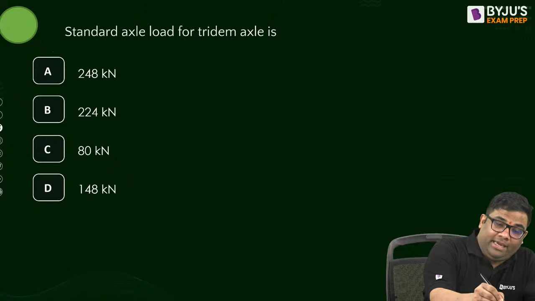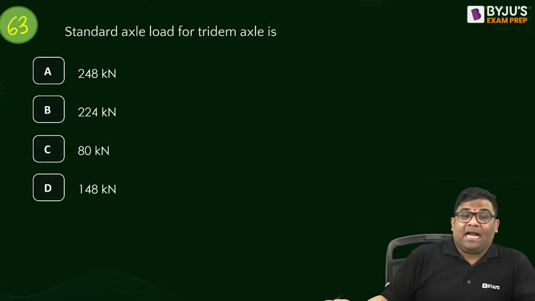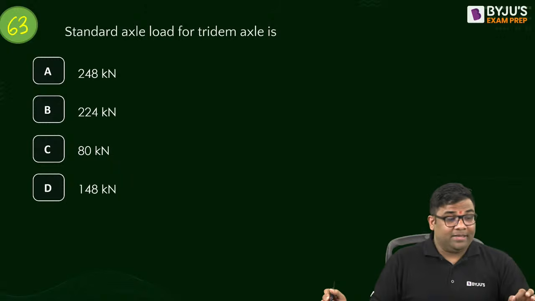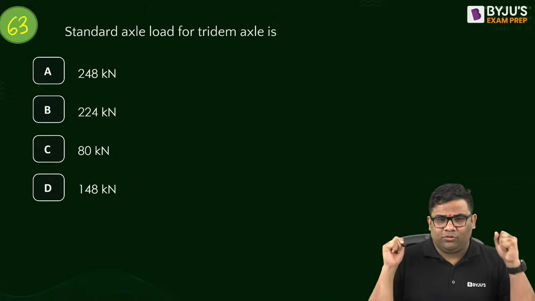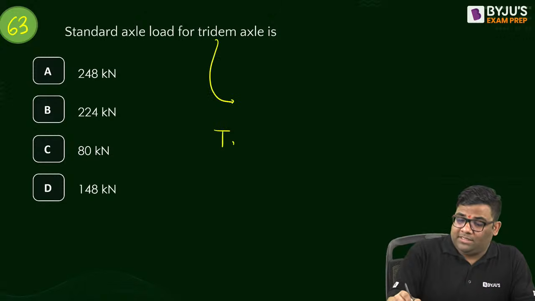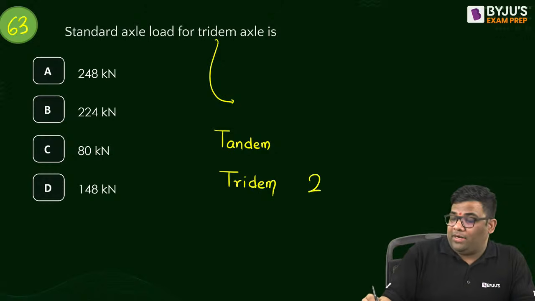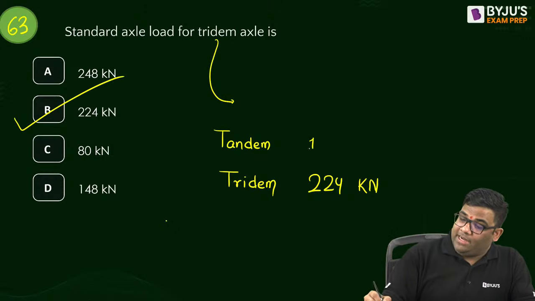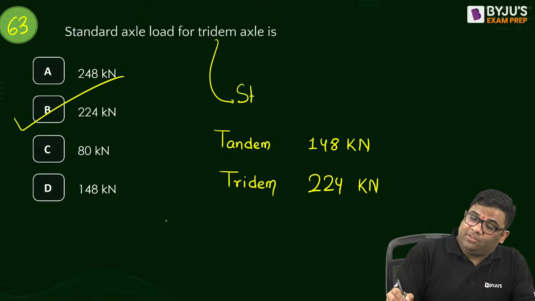63rd question. Okay, ladies and gentlemen, the standard axle load for Tridem axle. We are going fast. Very good, very good. For Tridem, there is something known as tandem. Tridem, what is the answer? For Tridem, the standard axle load is 224 kilonewton. Remember this value. For tandem, it is 148 kilonewton.